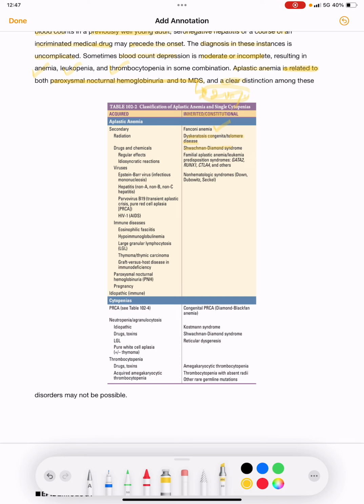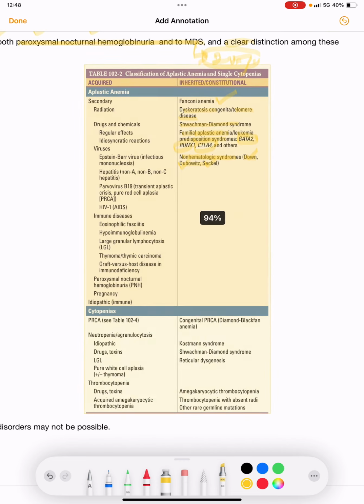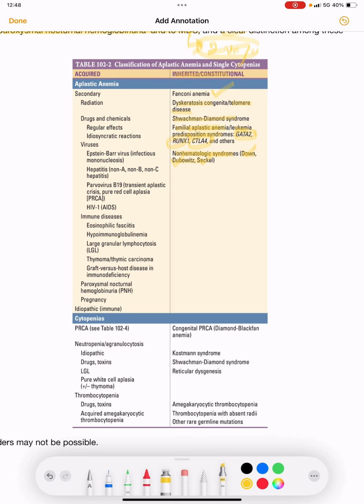And then we have familial aplastic anemia or leukemia predisposition syndrome, due to mutations in GATA2, RUNX1, CTLA4 and others. And then we have non-hematological syndromes like Down, Dubowitz and Seckel, which can cause aplastic anemia.